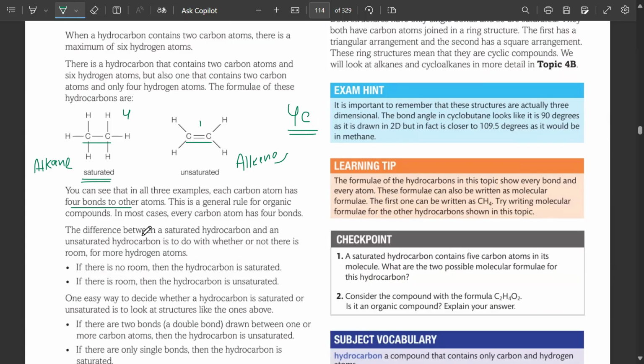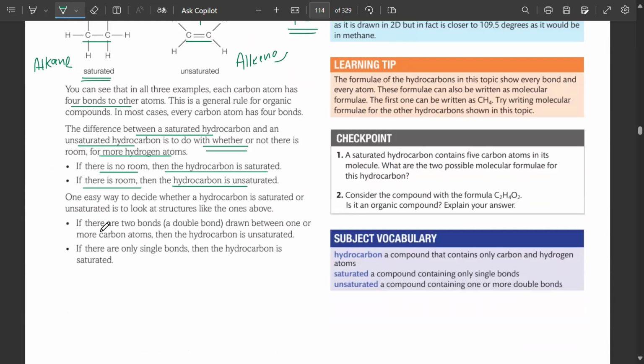The difference between a saturated hydrocarbon and an unsaturated hydrocarbon is to do with whether or not there is room for more hydrogen atoms. If there is no room, then the hydrocarbon is saturated. If there is room, then the hydrocarbon is unsaturated. One easy way to decide whether a hydrocarbon is saturated or unsaturated is to look at the structures like the one above. A double bond means unsaturated.